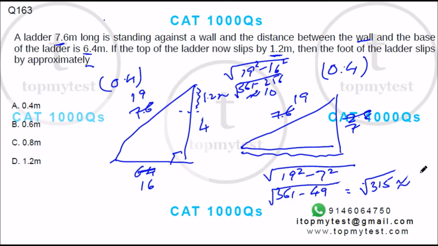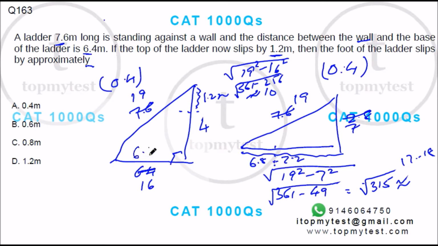Approximate, it is between 17 and 18. So when you multiply by 0.4, this will be between 6.8 to 7.2, right? So it will be somewhere in between, right?